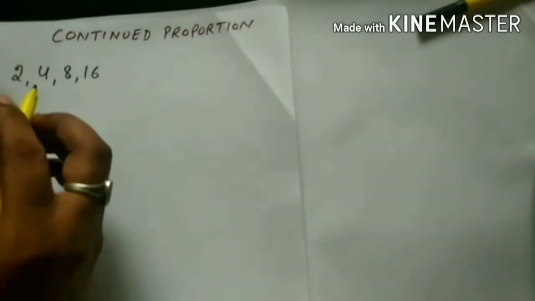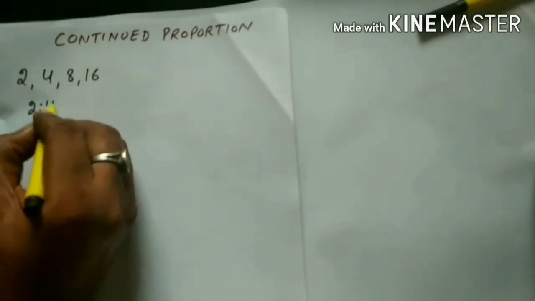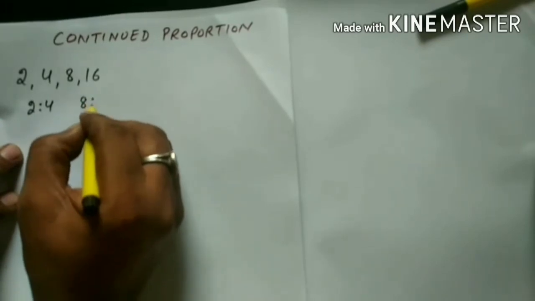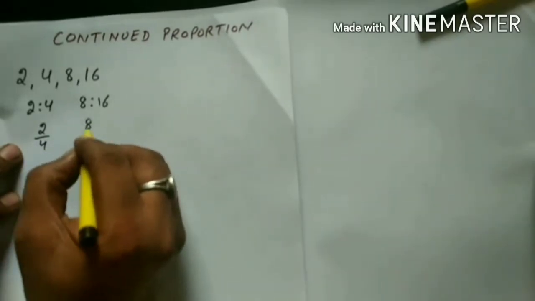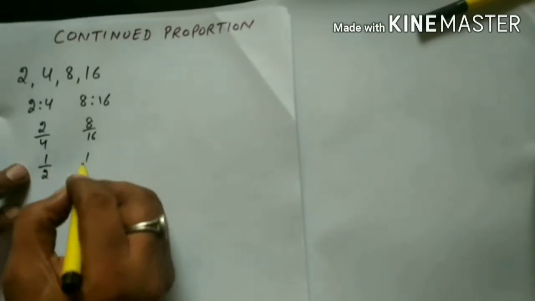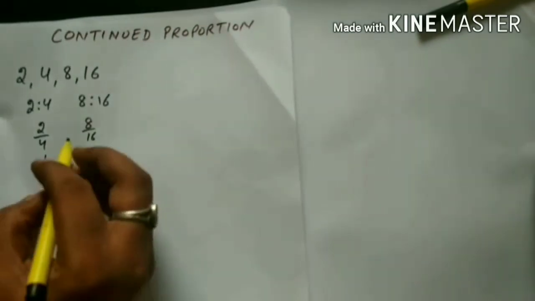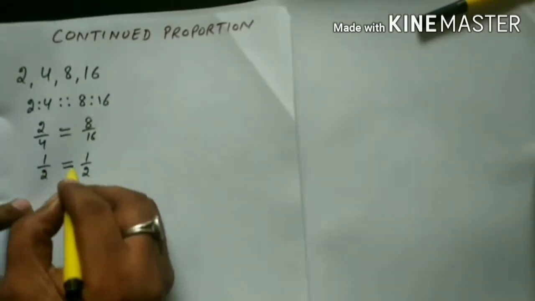So let us see. I will find the ratio of 2 to 4. 2:4 must be equal to the ratio 8:16. Now 2/4 and 8/16. Here you will see that the answer for 2/4 is 1/2 and 8/16 is also 1/2. As the answers are same, therefore these are in proportion. So I can write the proportion symbol as the ratios are same.